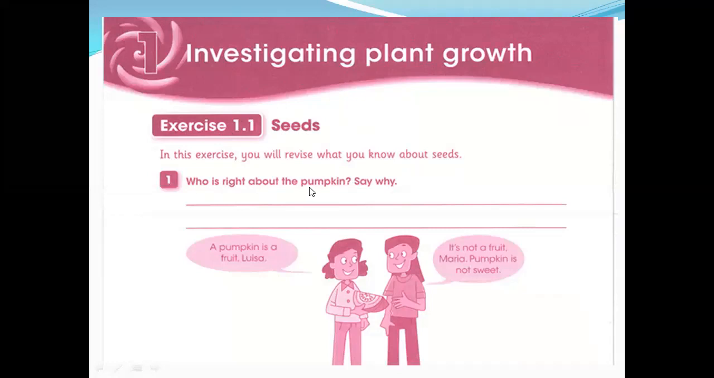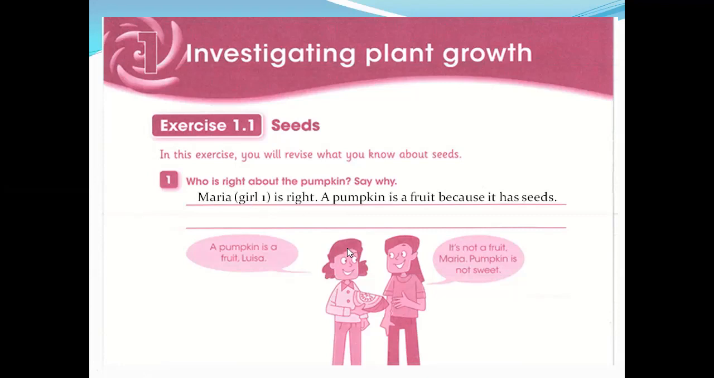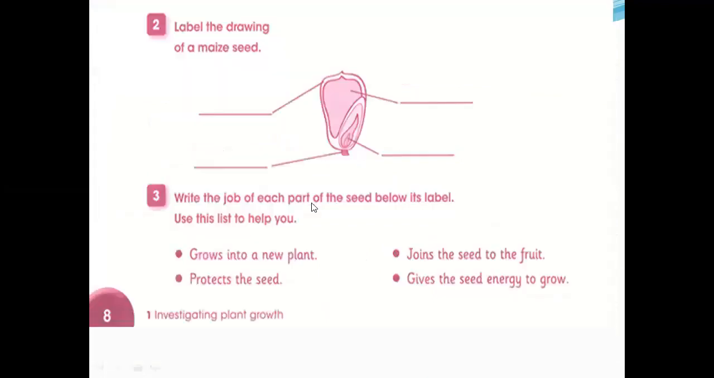Who is right about the pumpkin? Say why. One says a pumpkin is a fruit. Maria says it's not a fruit, because a pumpkin is not sweet. So what do you think? Who's right? This one or this one? Let's check. Maria, girl one. This one is right. A pumpkin is a fruit because it has seeds. So that is the exact answer. If you have not written it, write it in your activity book.